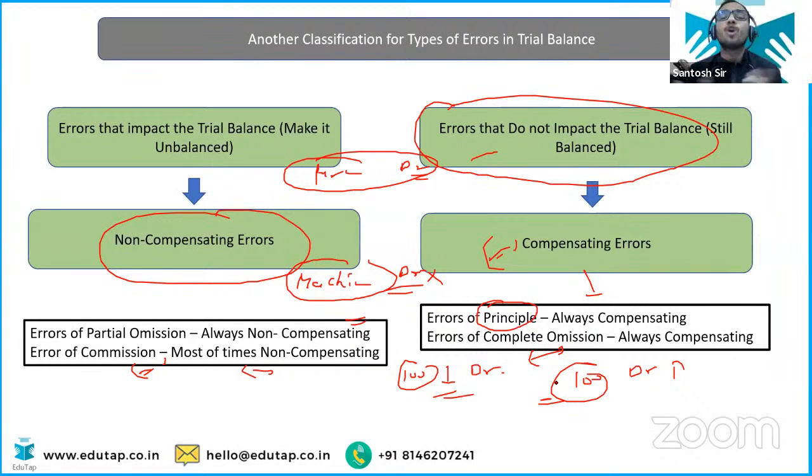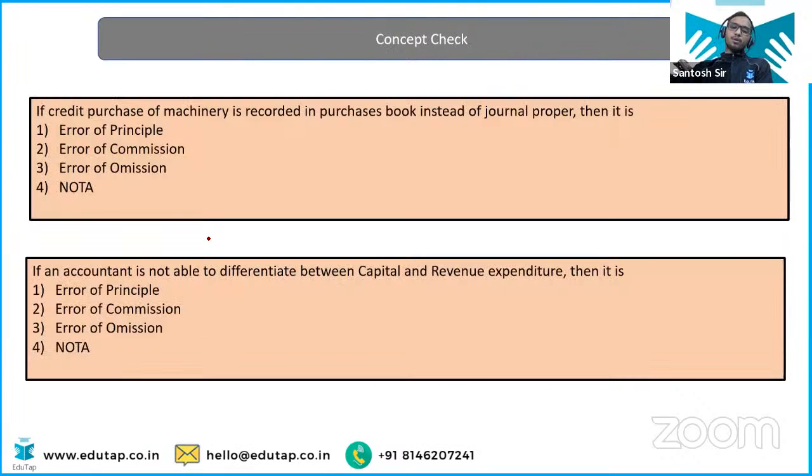Okay, so they are non-compensating errors, because sometimes they are going to obviously impact and sometimes they're not going to impact. So I have told you this example that most of the time they are going to be non-compensating, but sometimes it is going to be compensating as well. So therefore it is written here, see, most of the time, not always. Okay, clear. Now you have to give me the answer of these questions.